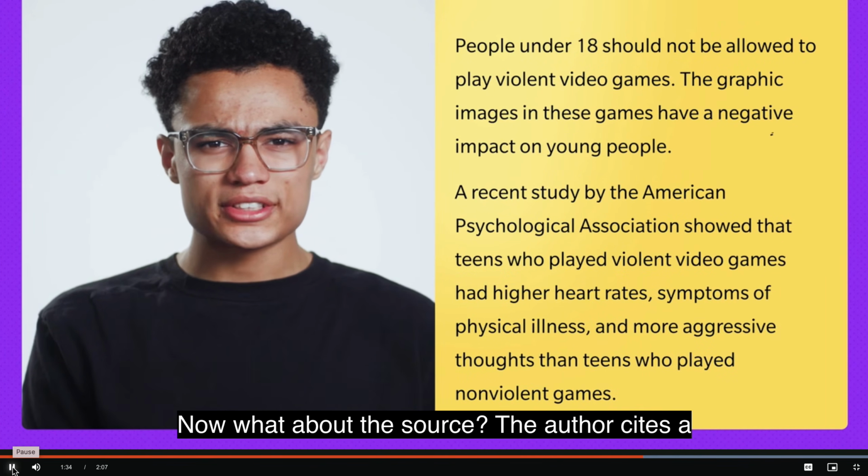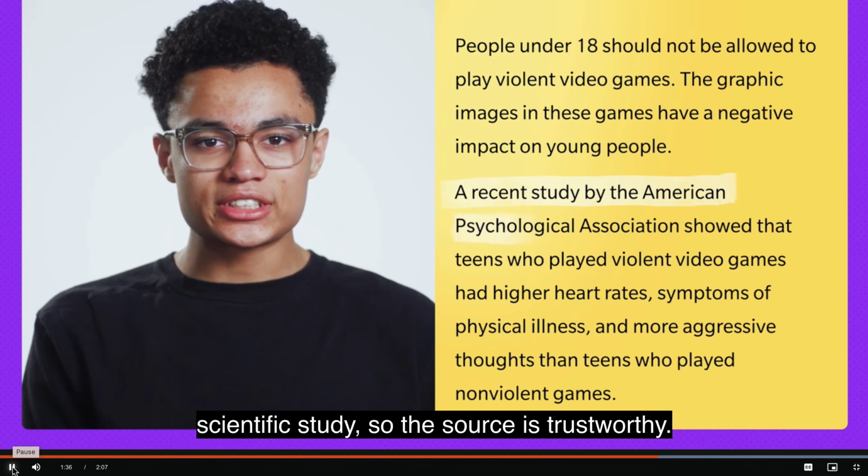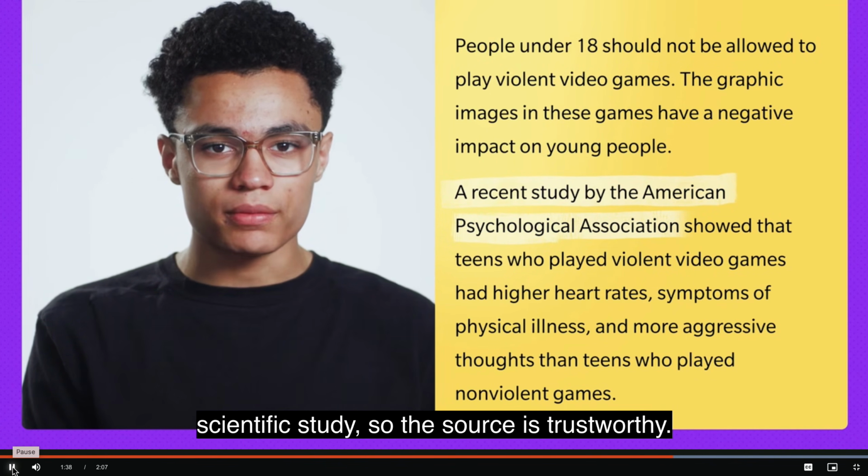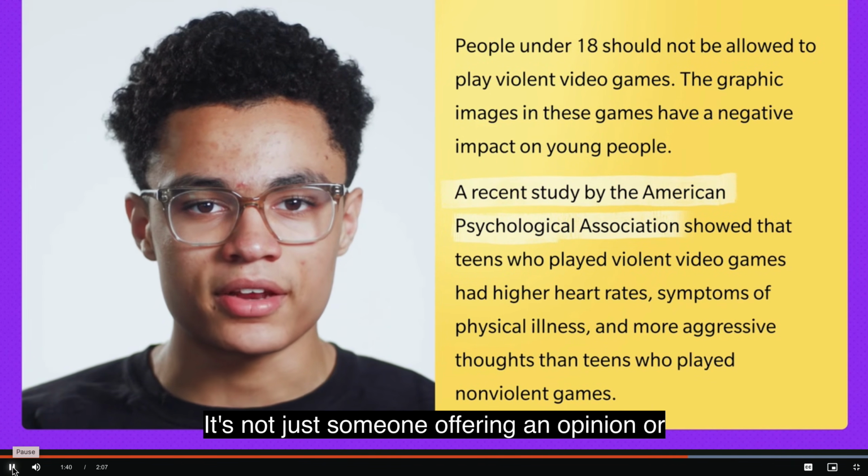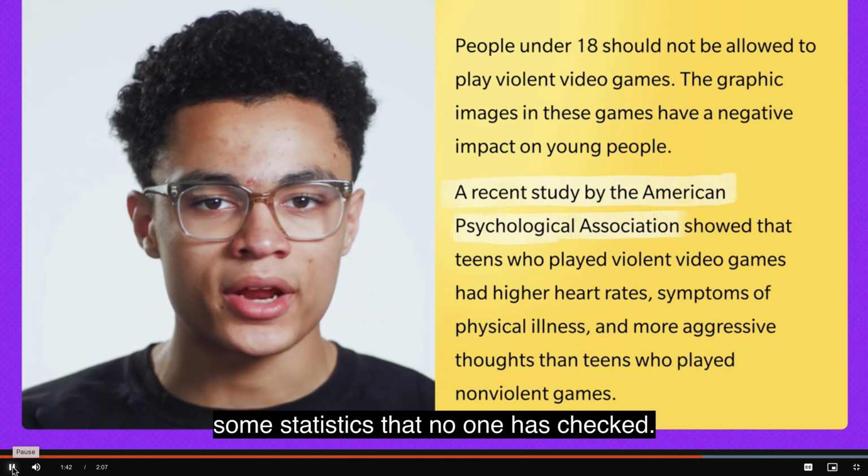Now, what about the source? The author cites a scientific study, so the source is trustworthy. It's not just someone offering an opinion or some statistics that no one has checked.